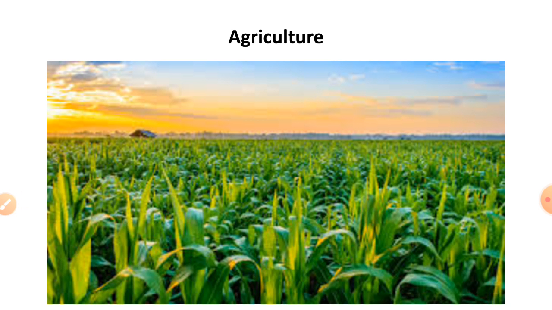The practice of growing plants on a large scale for food and other purposes is called agriculture. The large amount of grains, fruits, and vegetables grown by the farmer in a particular season in a particular place is called crops. There are different types of crops. Different crops require different conditions of soil, climate, and amount of water for growth.